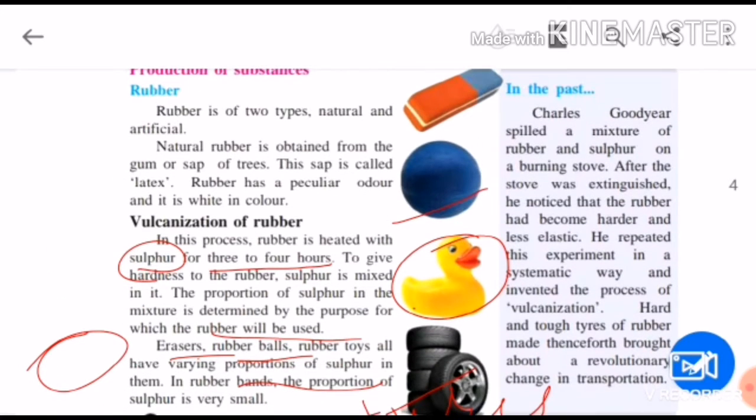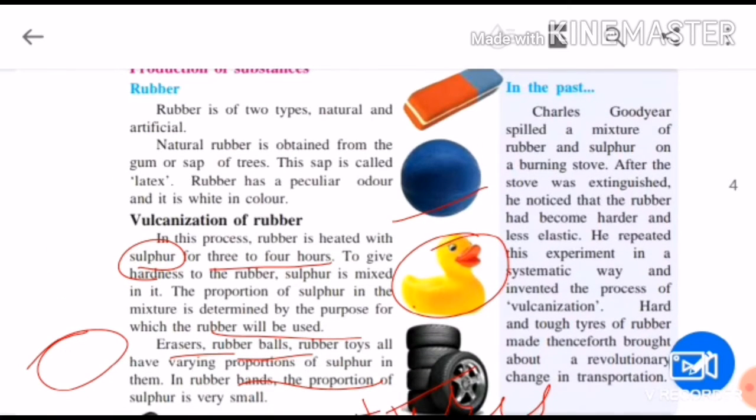See here, in the past Charles Goodyear spilled a mixture of rubber and sulfur on a burning stove. After the stove was extinguished, he noticed that the rubber had become harder and less elastic. Children, by mistake the mixture of rubber and sulfur got spilled from his hand on a stove. After the stove was off, he found that the rubber had become harder due to mixing with sulfur. He repeated this experiment in the same way and invented this process, vulcanization. So hard and tough rubber tires brought about a revolutionary change in transportation.